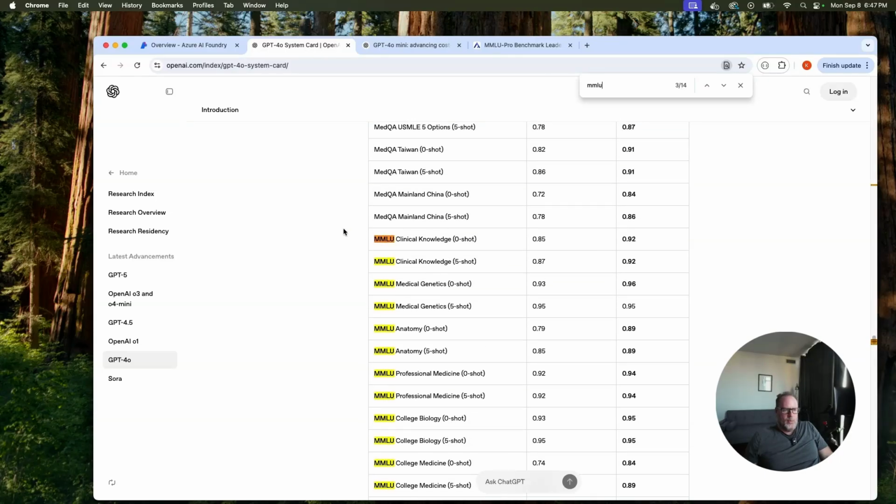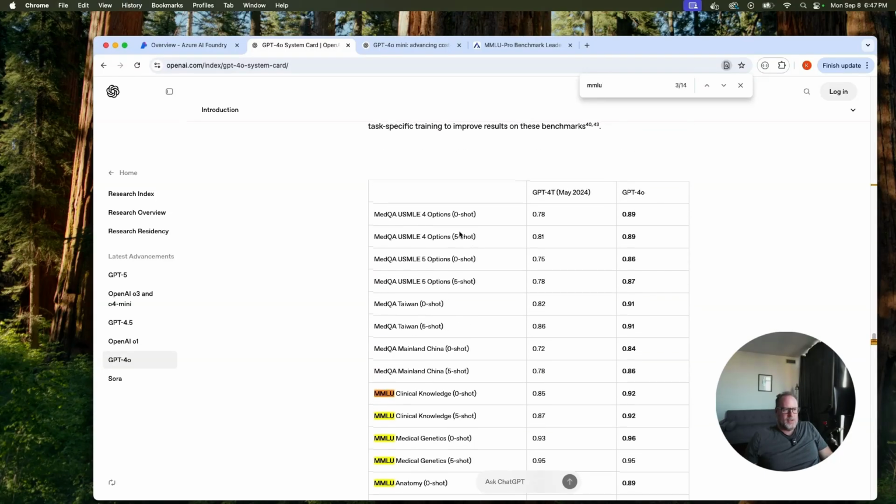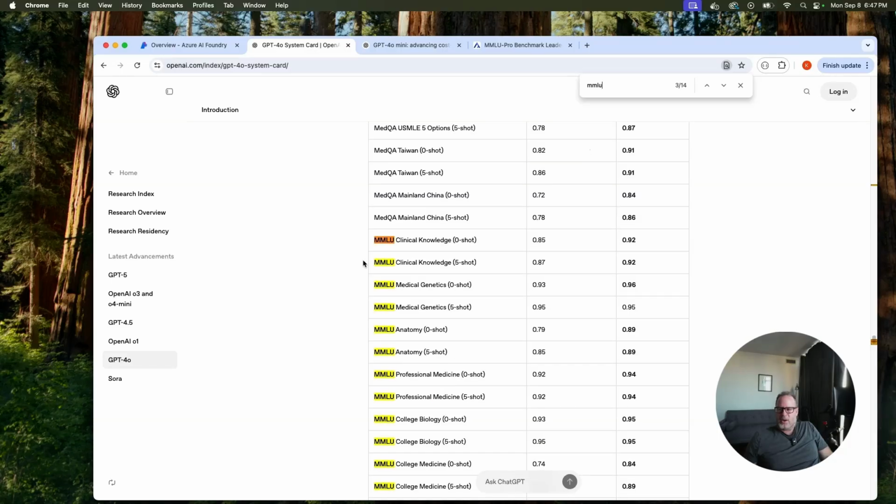And you can see here we have different benchmarks on the card itself. So this is a good starting point, but of course, you're going to want to test against your own data set, what we call the golden data set.